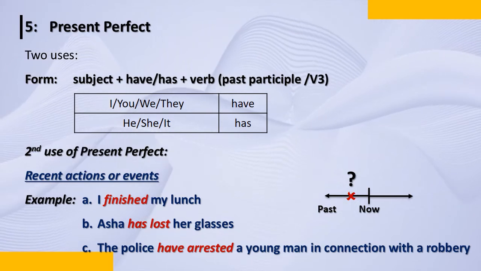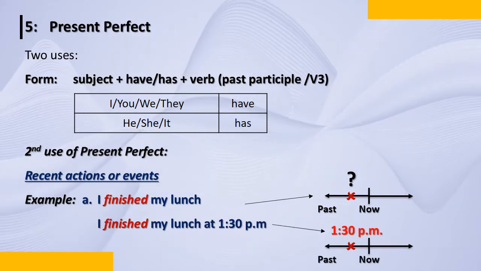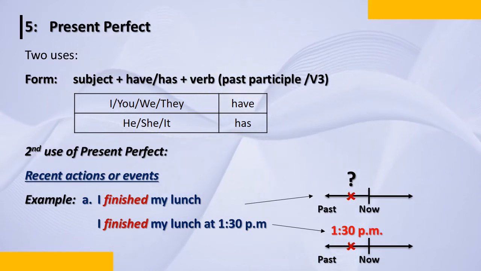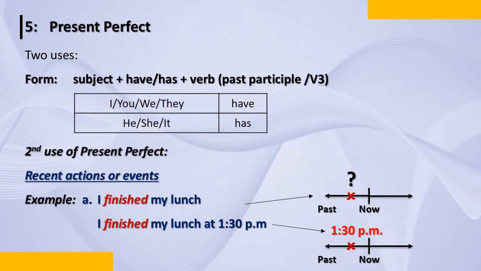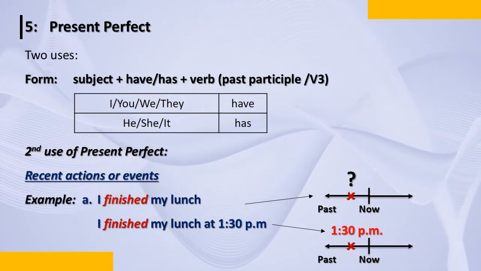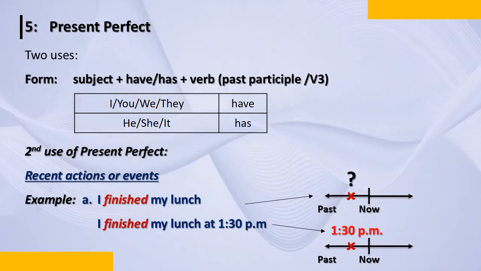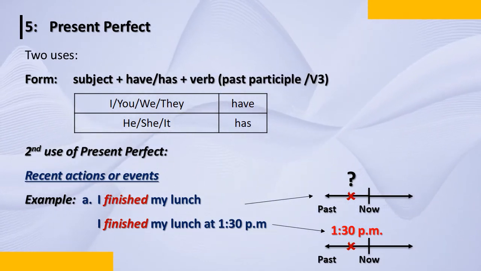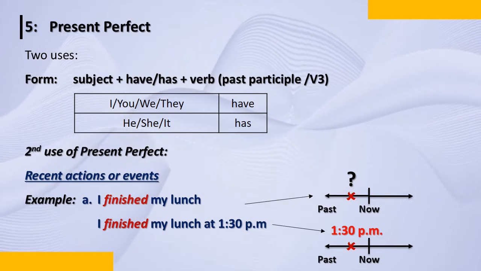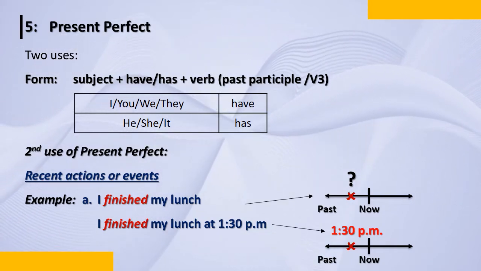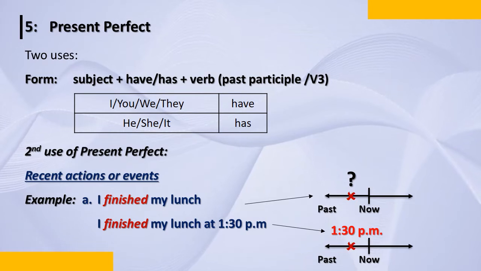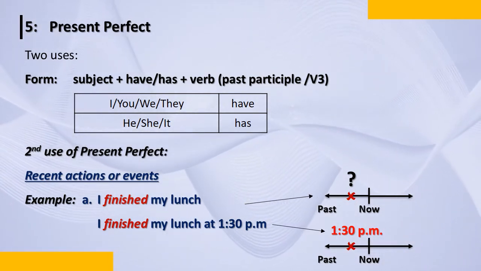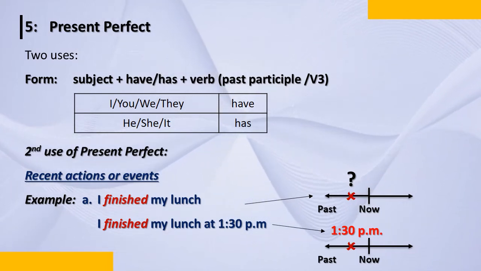Now let's get an answer for that and see how the sentence changes. Here, I finished my lunch. Now when I make it a little more clear, it says I finished my lunch at 1:30 p.m. I finished my lunch at 1:30. You please go have your lunch and come. So it's clearly giving an indication of when the event happened or when the action happened.